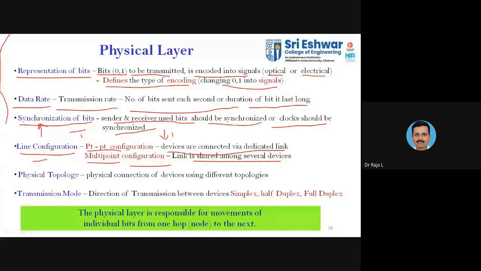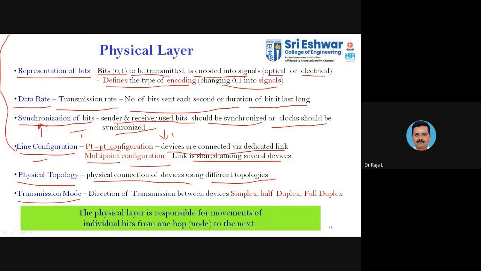Whatever we are discussing now is the responsibility of the physical layer. The next one is the physical topology. It establishes the physical connection of devices using different topologies. We have discussed four different types of topology: star, mesh, ring and bus. With any type of physical connectivity, we go with one of these four topologies. The next one is the transmission mode. We have three different types of transmission mode: simplex, half duplex and full duplex. We go with any of these transmission modes in the physical layer.